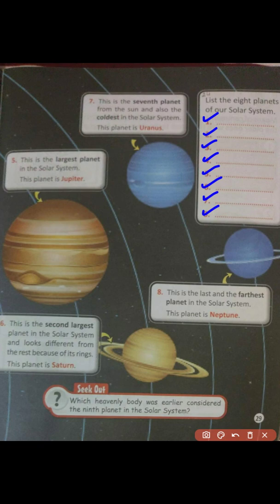If you remember this mnemonic, then it would be very easy for you, right? My very excellent mother just sent us noodles. You can write the names of all the 8 planets in their correct order from the sun. The first letter of each of these words reminds the first letter of a planet's name. My very excellent mother just sent us noodles.